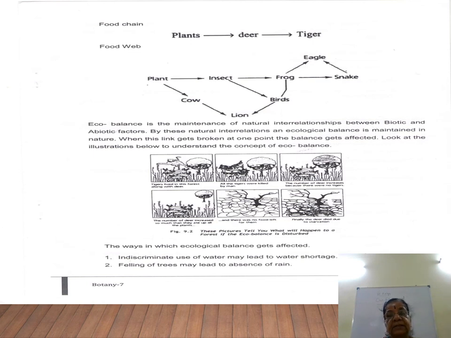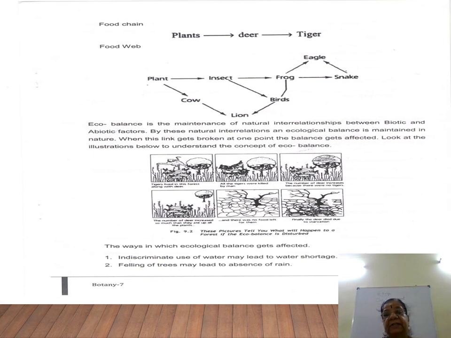Again, plant eaten by insect. And the insect is eaten by bird. And the bird is eaten by lion. So this is the third food chain. Again, plant, insect eaten by frog. Frog is eaten by eagle. Fourth food chain. Again, plant, insect, frog, snake.